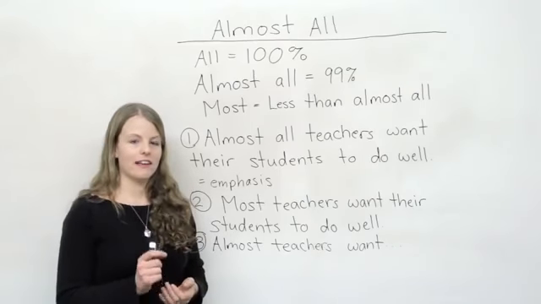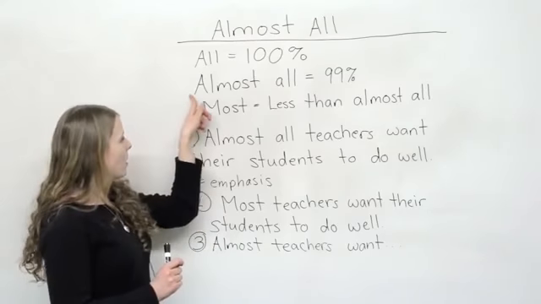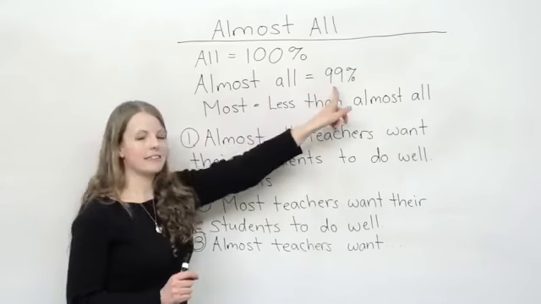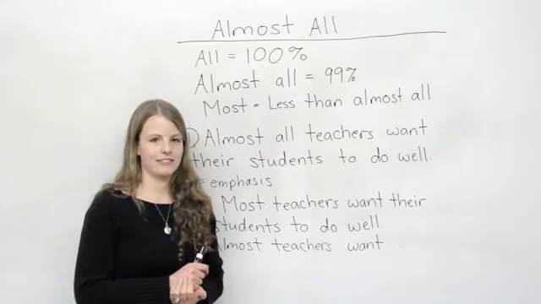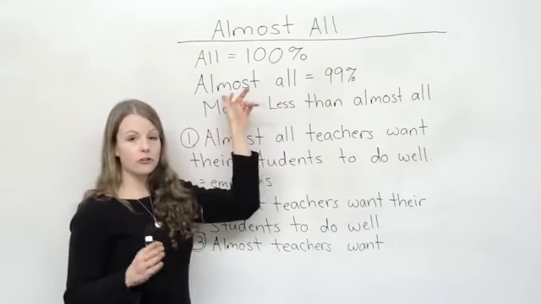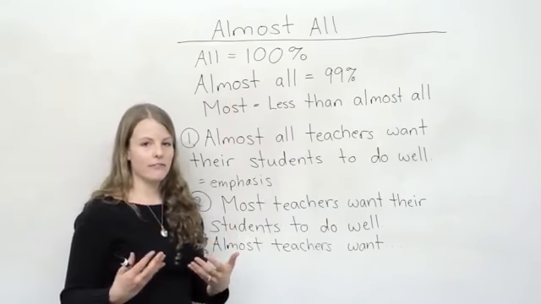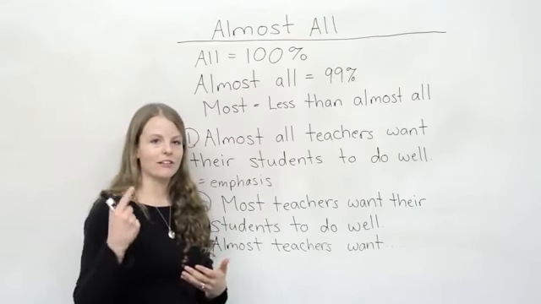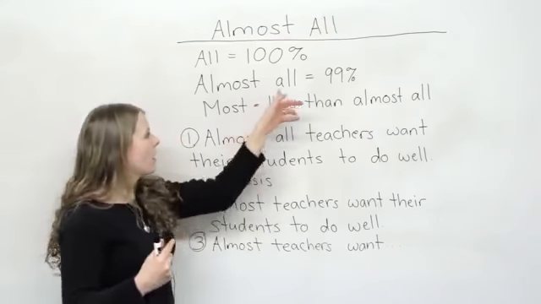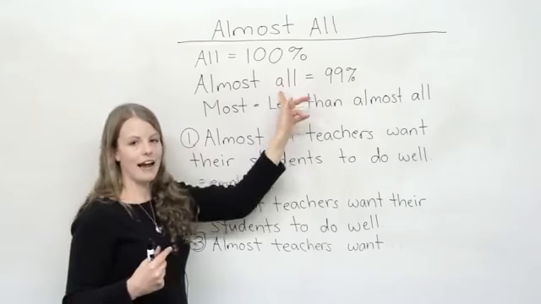All of the students. 100% of the students. Almost all means about 99%. So you're missing that 1%. So again, I told you before that almost is an adverb that can modify a noun, an adjective, a verb, and an adverb. All is an adjective. So in this case, almost is modifying an adjective.